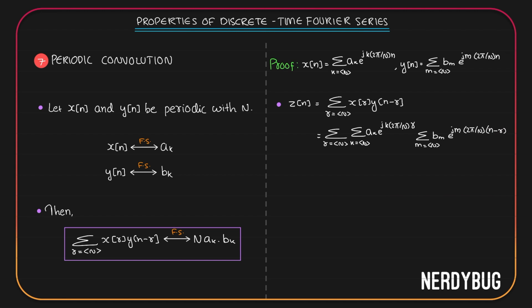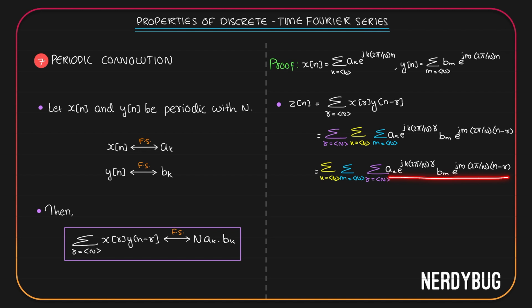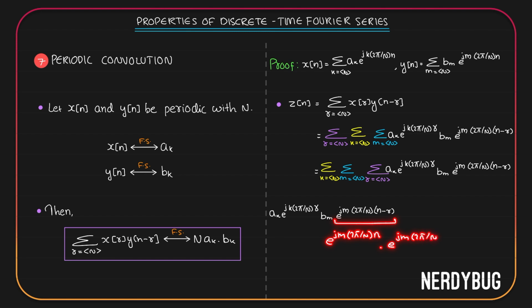We have three summations in this expression. Let us take all of them together. Now let us change their order. Consider this whole thing. Let us take it out. We have e raised to jm into 2 pi by n into n minus r over here. Let us split this into 2. We'll get e raised to jm 2 pi by n into n multiplied by e raised to jm 2 pi by n into minus r, or we can put the negative over here.